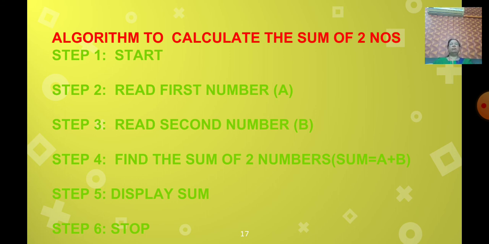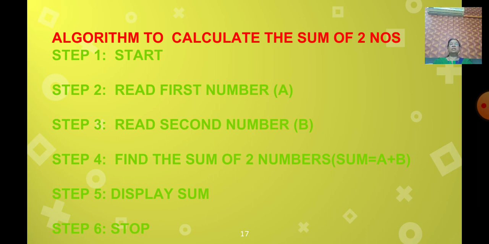The same thing, suppose I take an algorithm to calculate the sum, difference and product. Children, how will you write the algorithm? Step 1 is start. Step 2, read the first number, that is A. Step 3, read the second number, B. Step 4, find the sum of two numbers, that is sum is equal to A plus B. And step 5 is display sum.